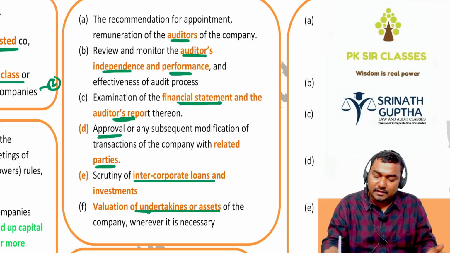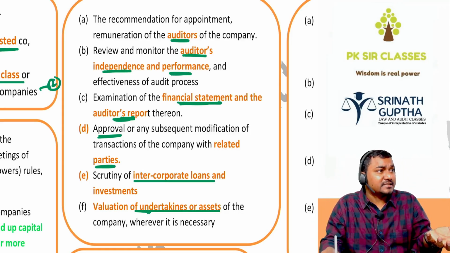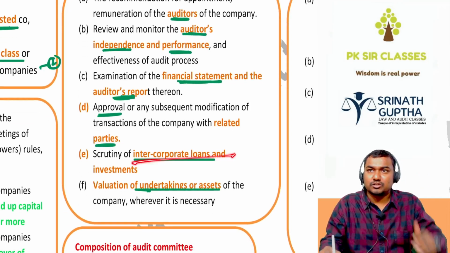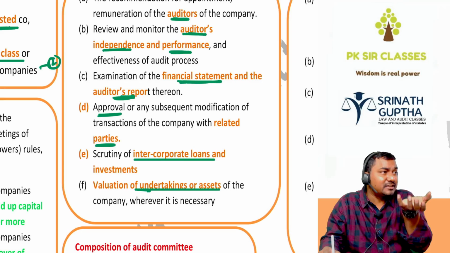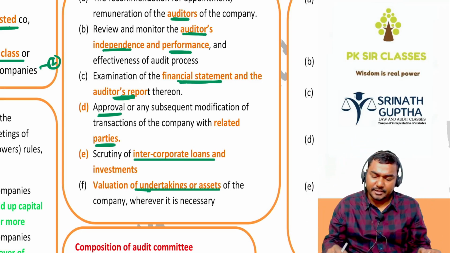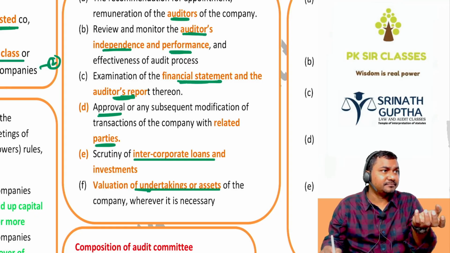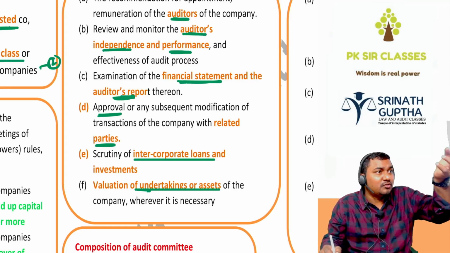Like the BOD entering into related party transactions. Whether transactions are genuine or not, who will examine? Audit committee. Intercorporate loans, one company giving a loan to another company, it's an activity of BOD, who will check it, beta? Audit committee. And valuation of the undertaking and assets, who will do it? Actually BOD. BOD making the valuation properly or not, who will check? Audit committee.